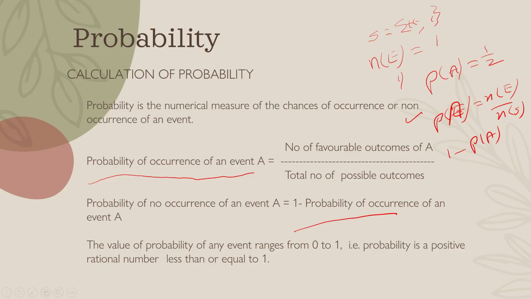The value of the probability of an event will be in the range of 0 to 1 only. That is, probability is a non-negative rational number which is less than or equal to 1. It cannot be a negative value, and it cannot be more than 1 either. It will be in between these two only. Just now we saw 0.5 here. Like that, the probability will be within the range of 0 to 1 only. It is not less than 0 and not more than 1. It will be in between these two values only.